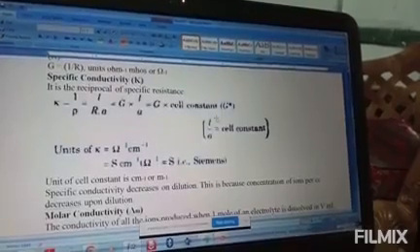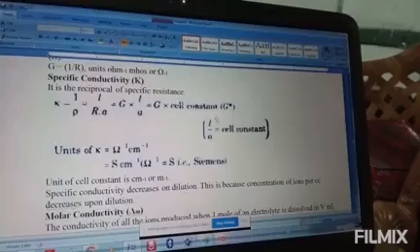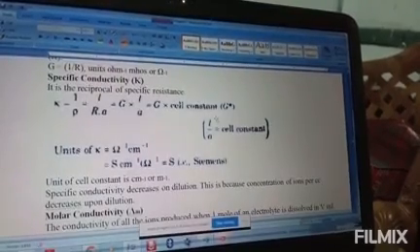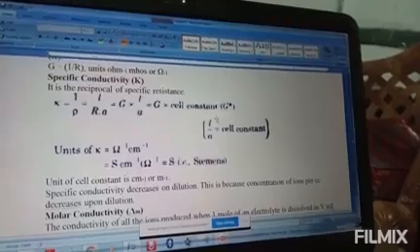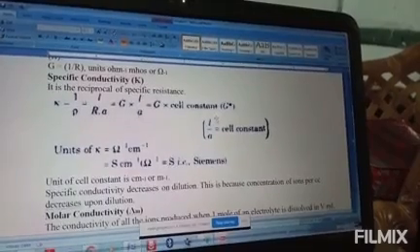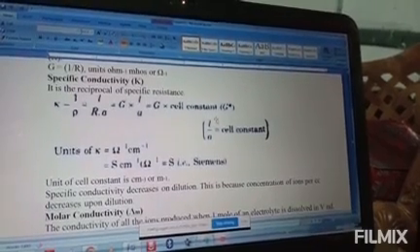Now next is about the measurement of the conductivity of ionic solution.